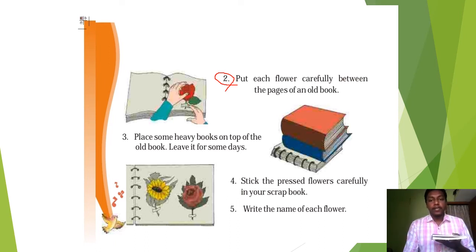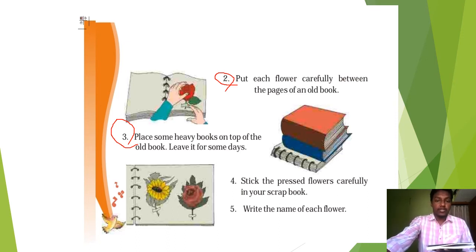Okay. Next, read instruction number 3. Place some heavy books on top of the old books. So this is the old book where I have kept some flowers, and I have to take some other heavy books and place those heavy books on top of the old books.